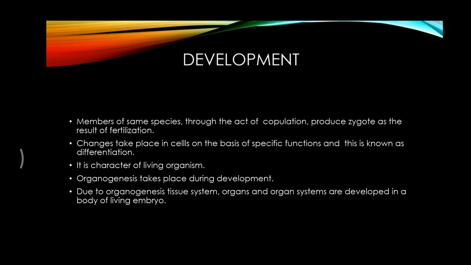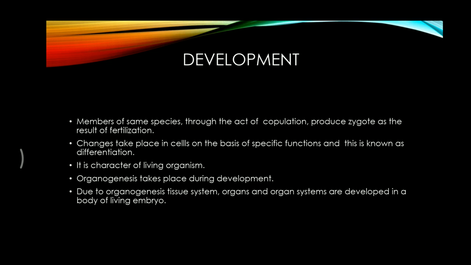There will be a change that takes place in the cell, in the zygote, which has a specific function. This cell will undergo cell division, which is called differentiation.